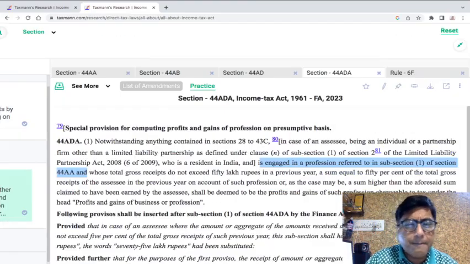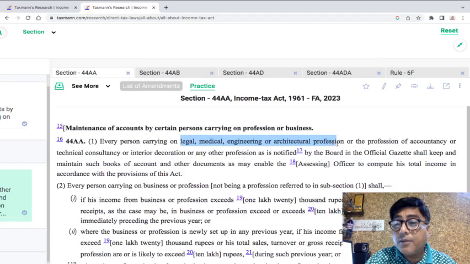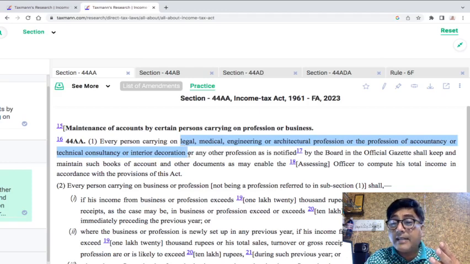So let's quickly go to the professions which are given in section 44AA. Section 44AA, which is on your screen, says that the professions are legal profession, medical, engineering, architectural profession, or profession of accountancy or technical consultancy or interior decoration, or any other profession as notified. So these are the professions. And I talked about the four notified professions.